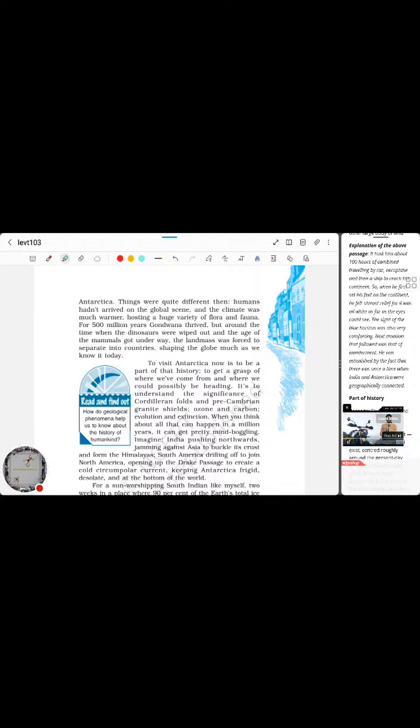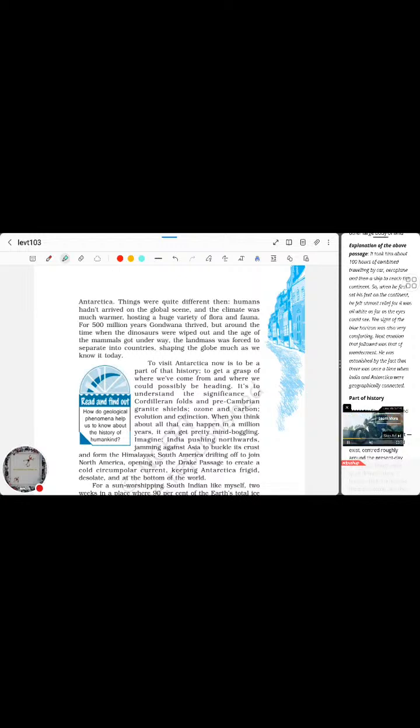The things that exist now were not present in those days. The ecosystem and environment at that time, 650 million years ago, had many differences from now. Human civilization did not exist on Earth at all, and the climate was much warmer. Earth was very young at that particular time, so it was obviously warmer, and it hosted a lot of flora and fauna, a lot of animals, plants and creatures.